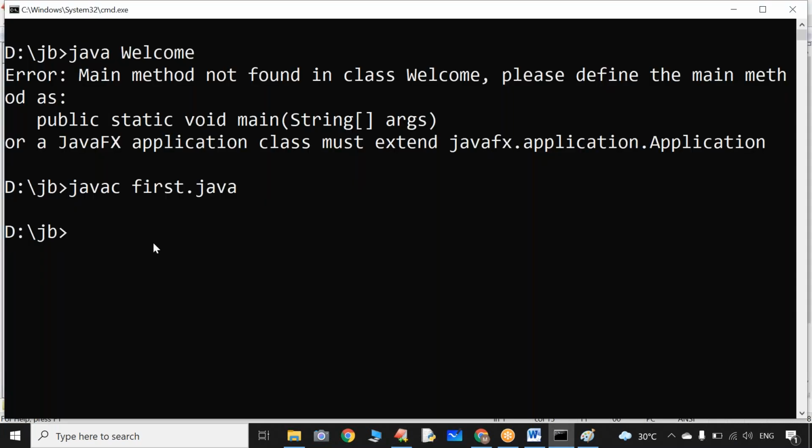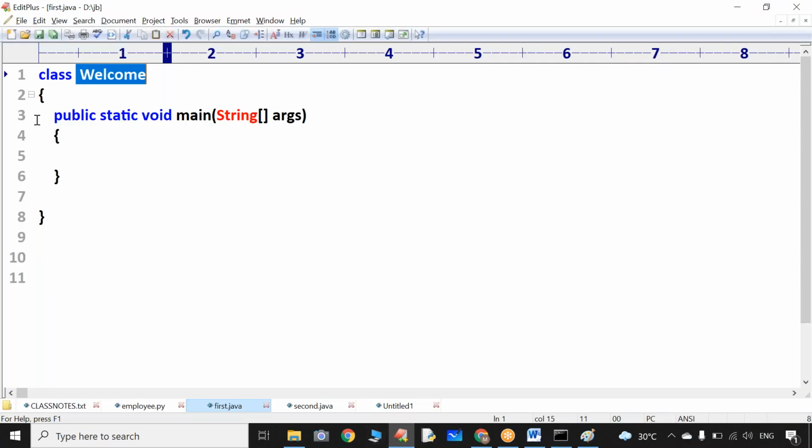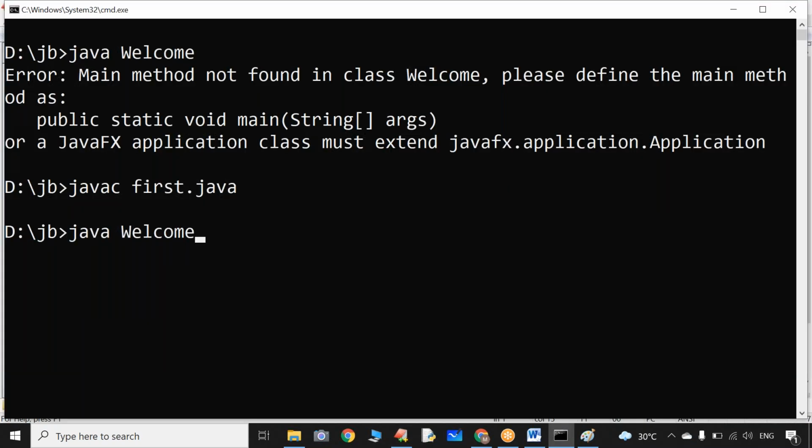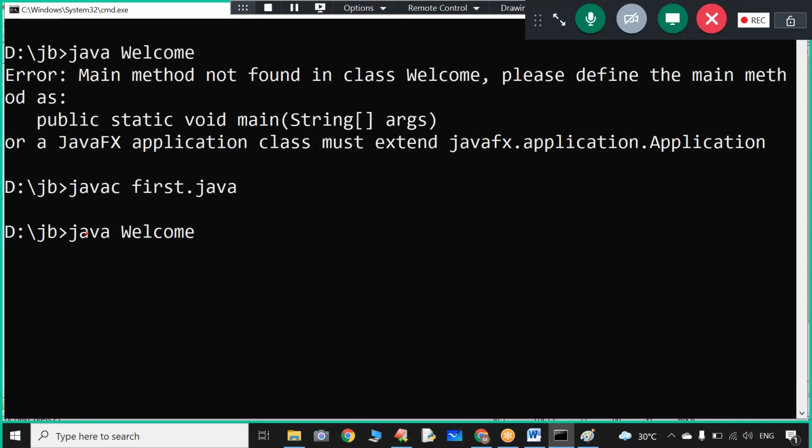Now after compilation, sir, how to run the program? java followed by initial class name. Sir, what is the initial class name? In my Java program, any class that contains the JVM understandable main method. Sir, in the current program, which class contains the JVM understandable main method? Welcome. Now you have to write java welcome. Now you know what will happen?